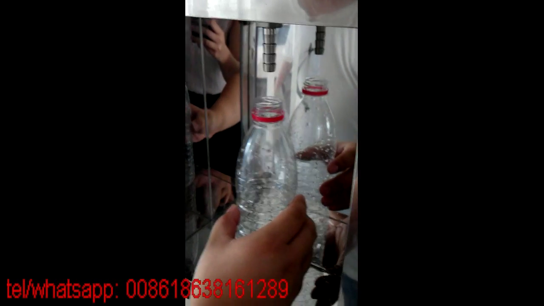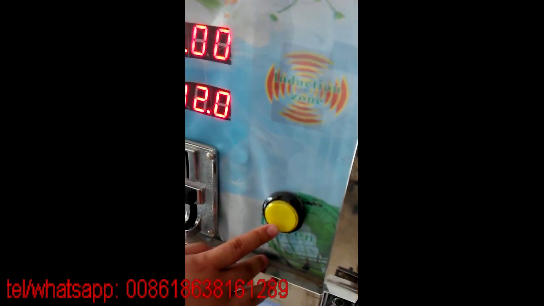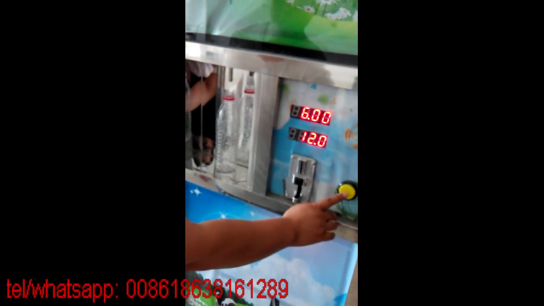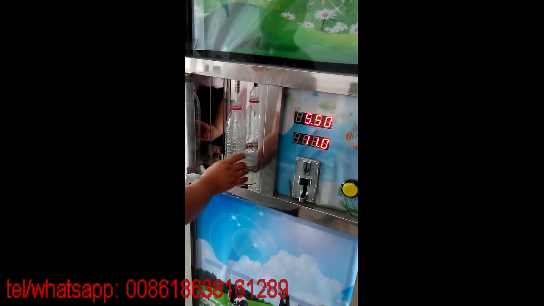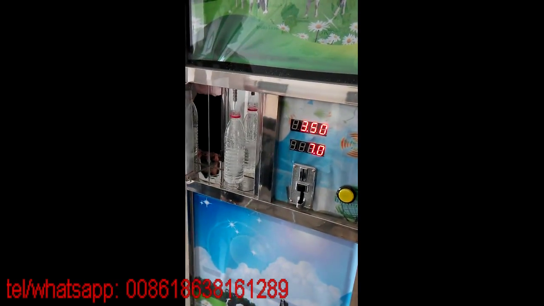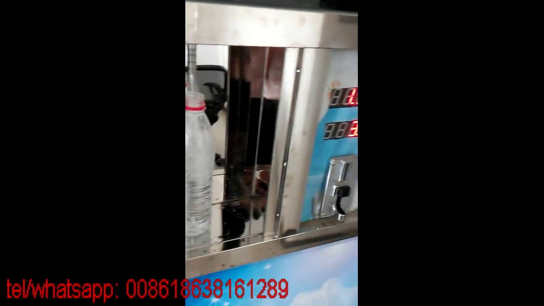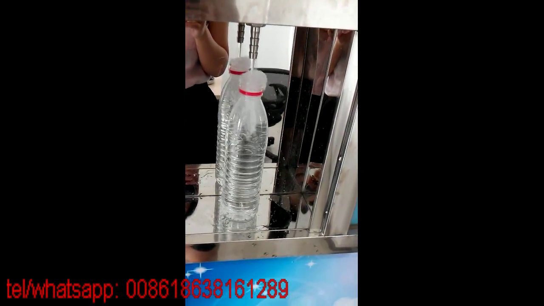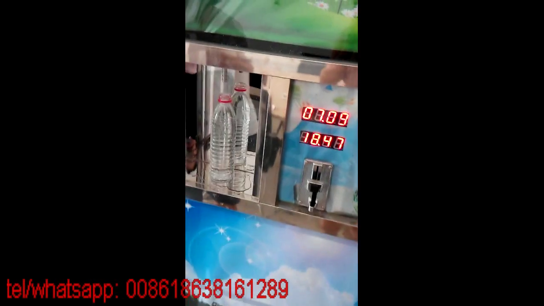This is an empty bottle. Press OK. And the dispensing is finished. And now we finish the reset of the price.